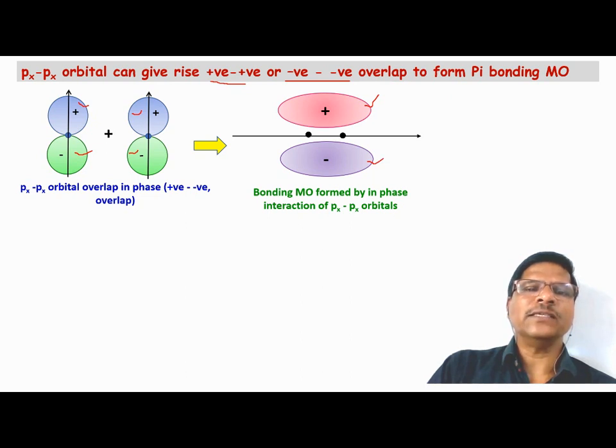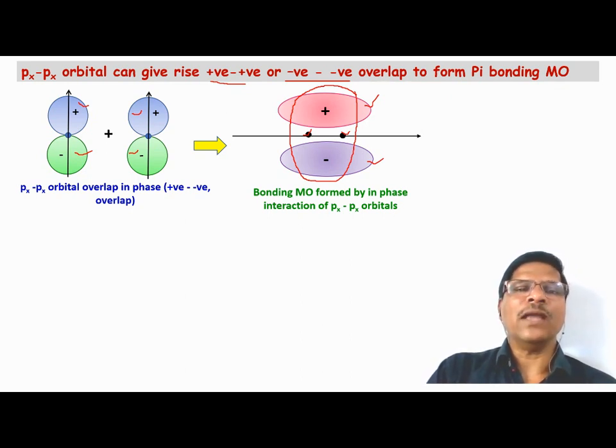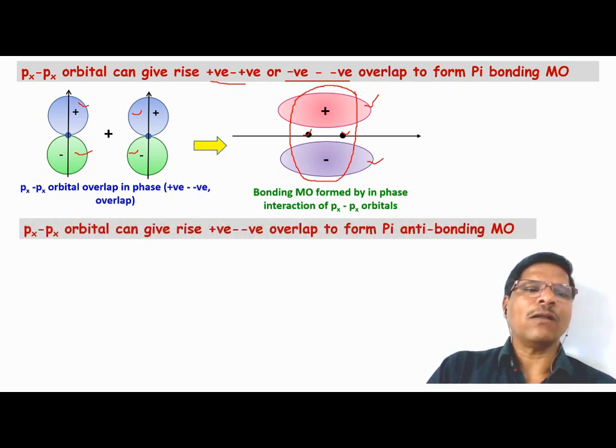But if you see, this interaction is perpendicular to the internuclear axis, so the electron density is located above and below the internuclear axis, but the maximum electron density is between the two atomic nuclei. This part represents the maximum electron density between two atomic nuclei but perpendicular to the internuclear axis, and as it is perpendicular to the internuclear axis, this will result in the formation of a pi bonding molecular orbital.